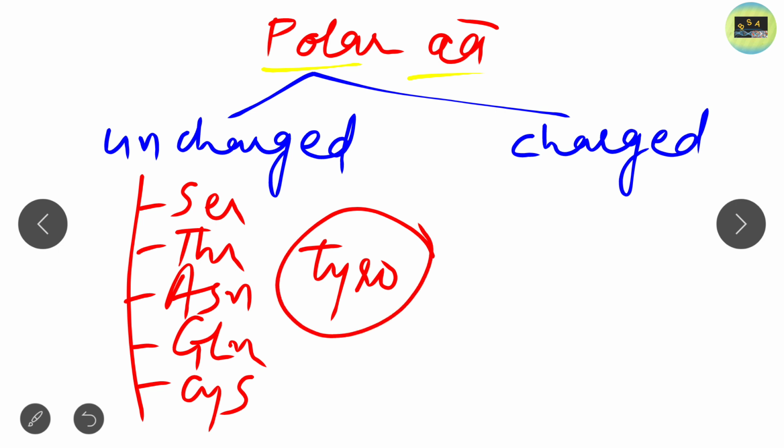Tyrosine is an aromatic amino acid, but it is polar. So there are mainly six amino acids which are polar uncharged.